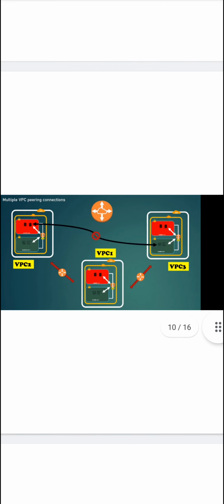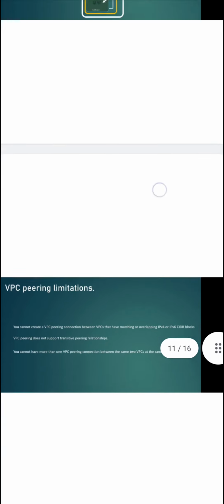Let's say we created VPC peering between VPC1 and VPC2, and between VPC1 and VPC3. We can't communicate between VPC2 and VPC3. If we want communication between any two VPCs, we need to create a VPC peering. It is a must.